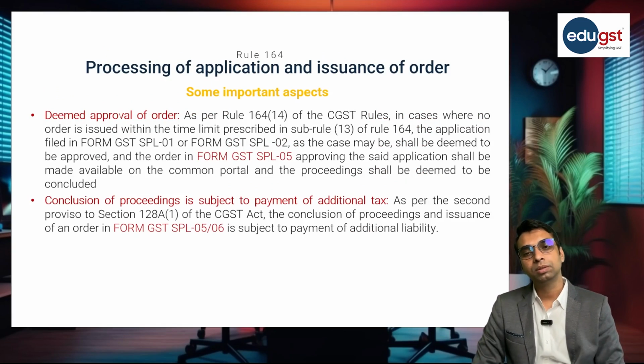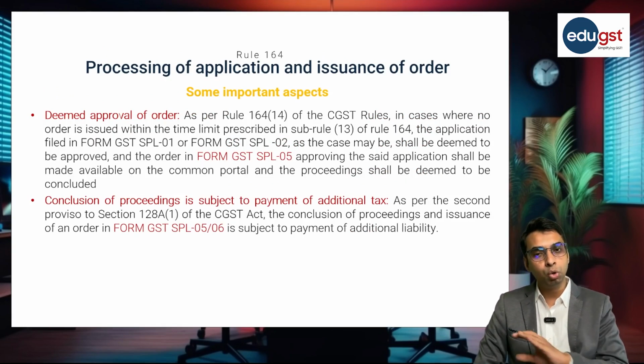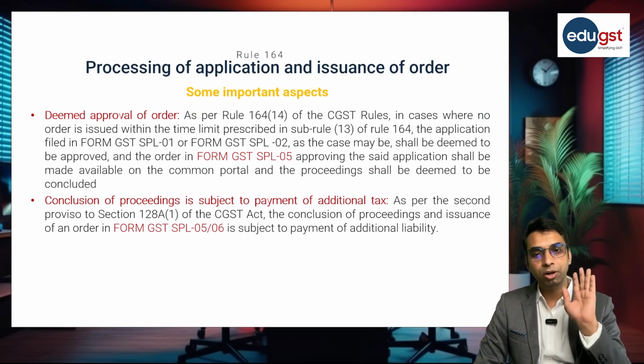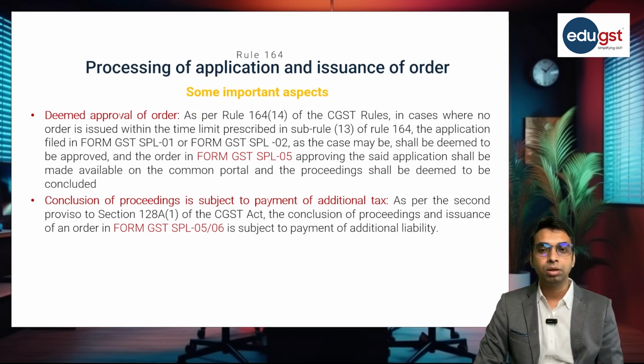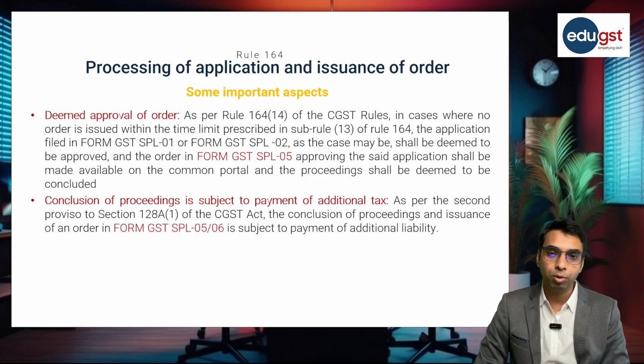Deemed approval. So when an application is made by the applicant but no action is taken by the officer within a period of 3 months, it will be deemed that the application is approved by the proper officer and the order in form SPL 05 approving the said application shall be made available on the common portal.